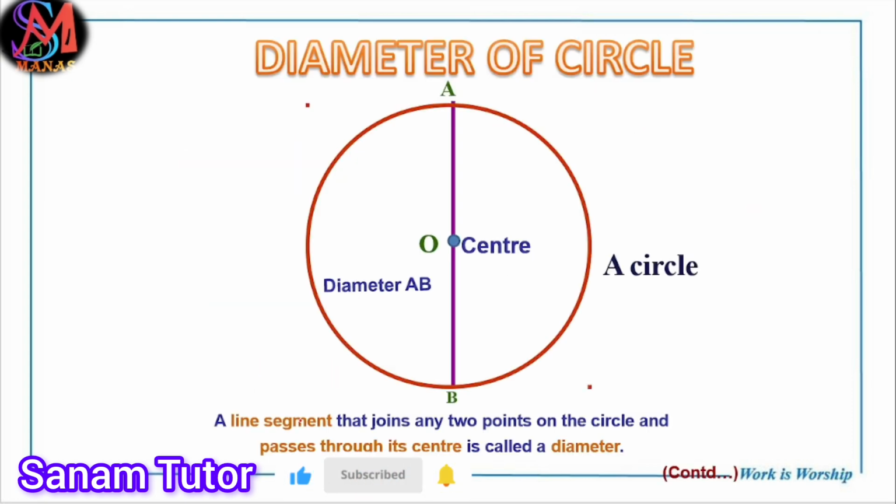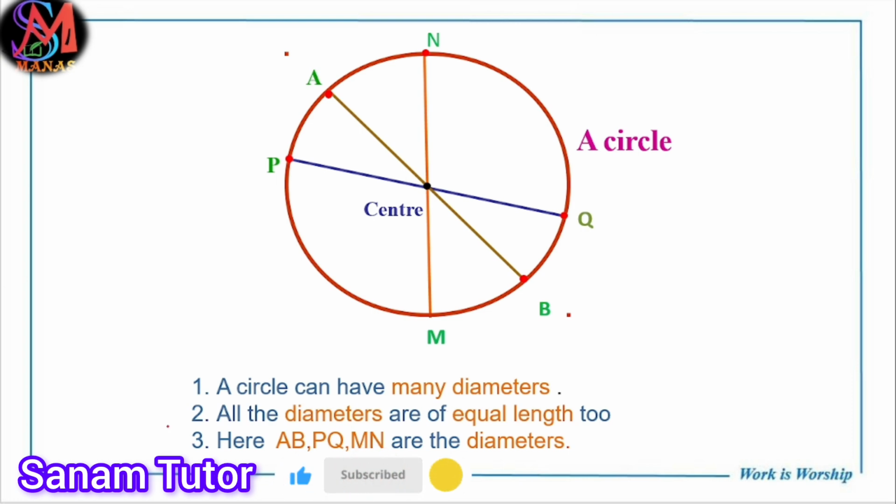Okay, so next is the diameter. So what is the diameter? The line segment that joins any two points on a circle and passes through the center is called the diameter. This one is a diameter. Also we can draw another diameter. This one is also a diameter. Suppose C and D, CD is also a diameter. So how many diameters can we draw? Infinite. And all the diameters are equal. A circle can have many diameters.